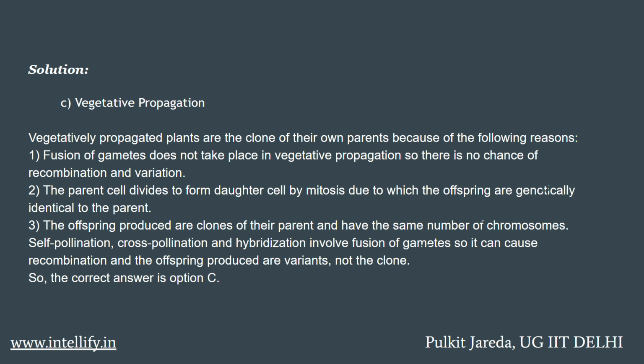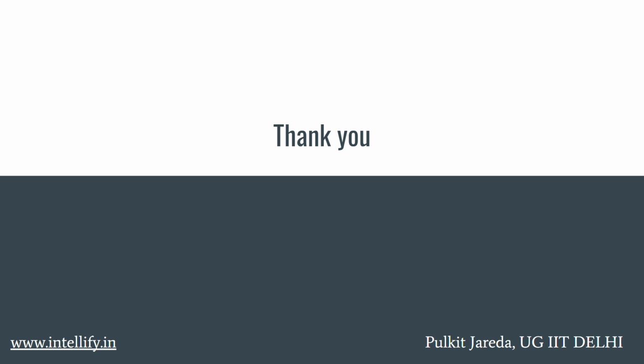Self-pollination, cross-pollination and hybridization involve fusion of gametes, so they can cause recombination and the offspring produced are variants, not clones. So the correct option is C.